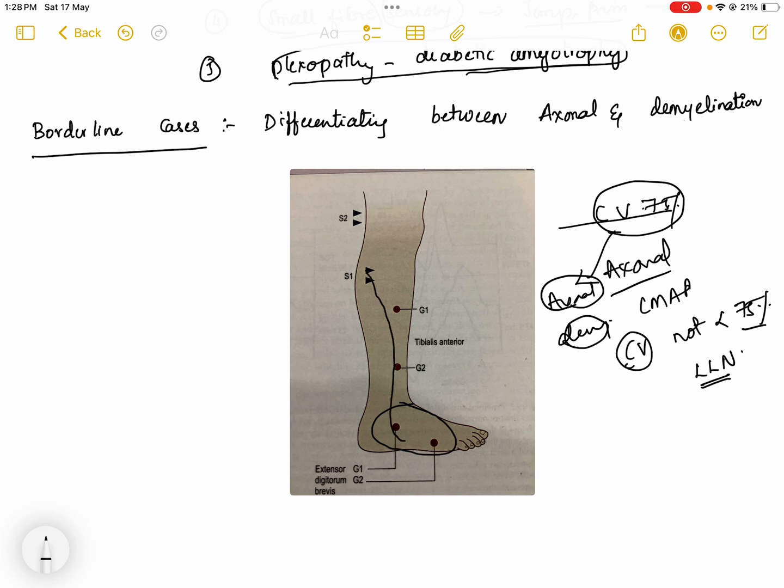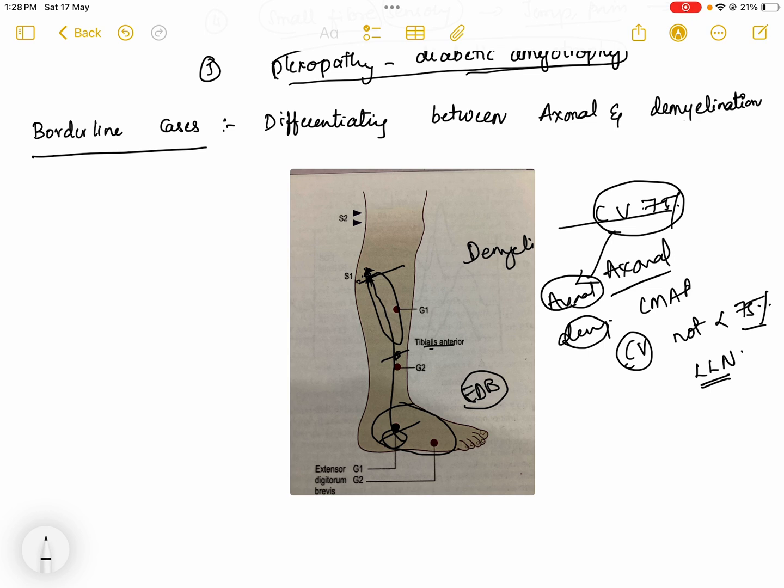Here we are seeing the conduction velocity in the peroneal nerve. A recording electrode is kept on the extensor digitorum brevis, and another recording electrode on the tibialis anterior muscle, and we stimulate at the fibular neck and calculate the conduction velocity from the fibular neck to the tibialis anterior and from the fibular neck to the extensor digitorum brevis. If the conduction velocity is the same in both, then it is a demyelinating type of neuropathy.